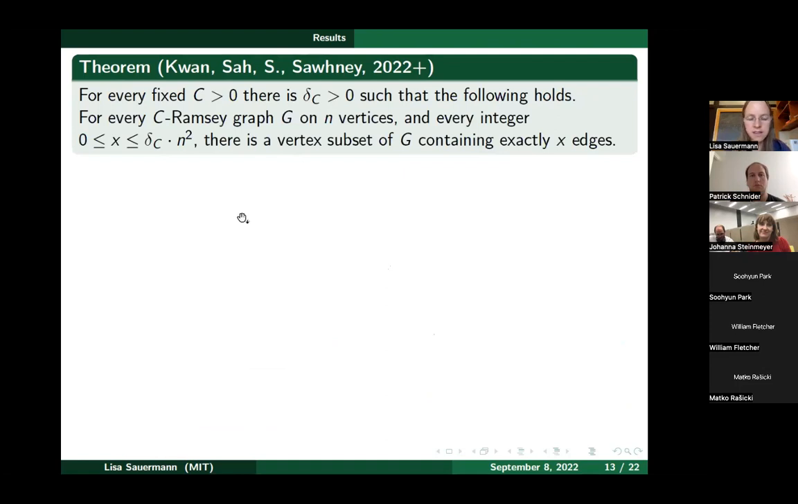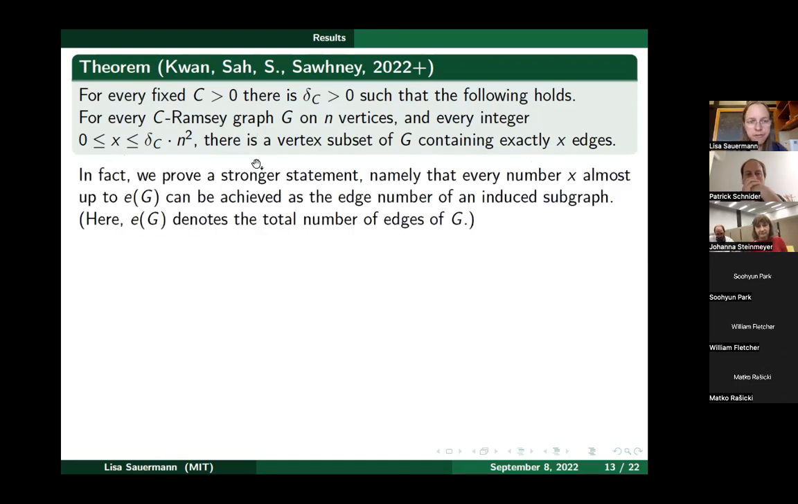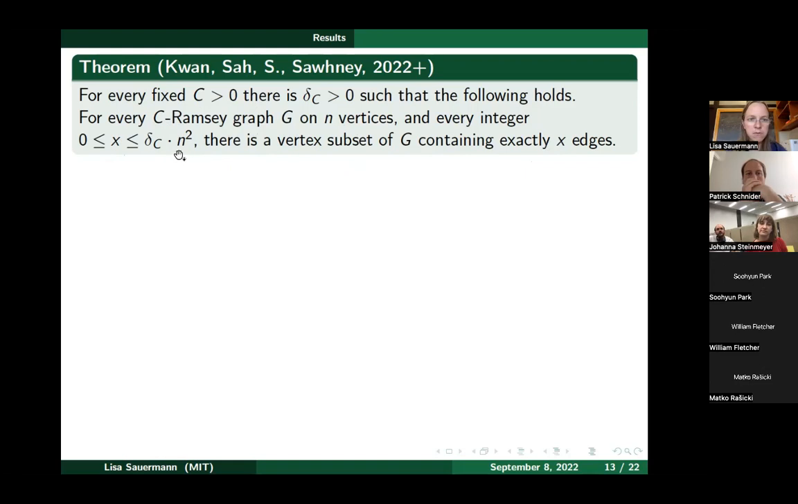Okay, so here's again this theorem resolving the Erdös-McKay conjecture, which we can, via the reduction outlined earlier, deduce from this probabilistic result from the last slide. So here's again our main result that the Erdös-McKay conjecture is true. As a reminder, for every C Ramsey graph G on n vertices and every integer x between 0 and delta C n squared, there is a vertex subset of G containing exactly this number x of edges.